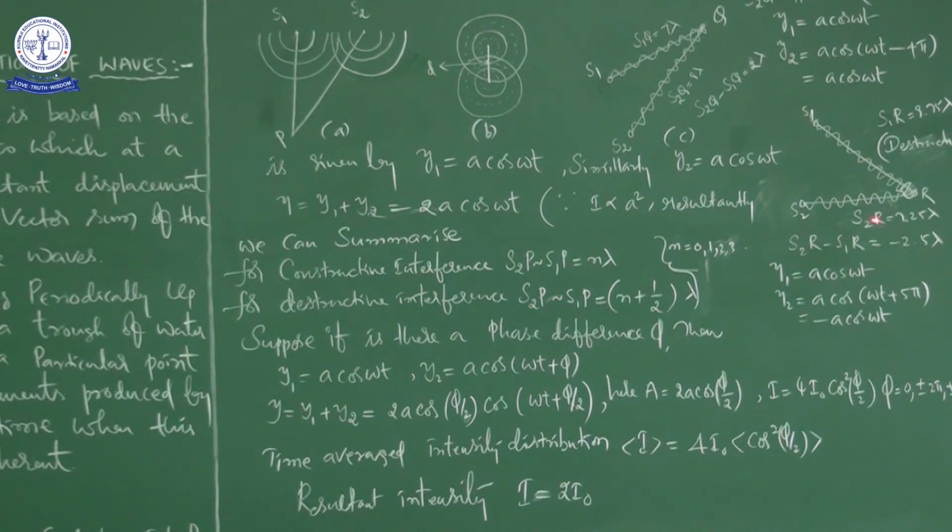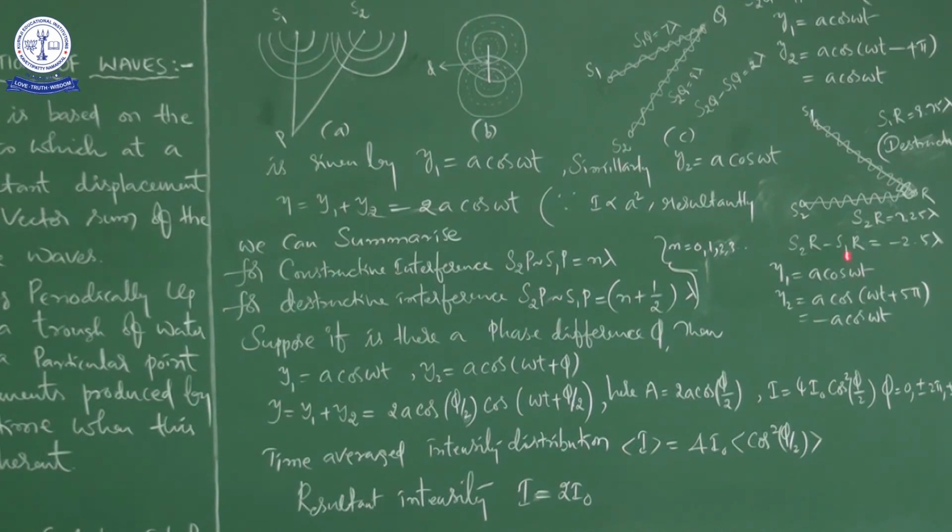Okay, right. In this class, we took different examples. First y1 is equal to a cos omega t, y2 is equal to a cos omega t, and then by taking this one, mathematically we are getting the same.